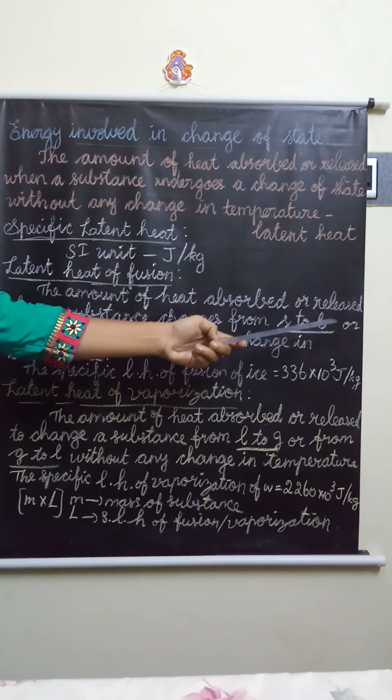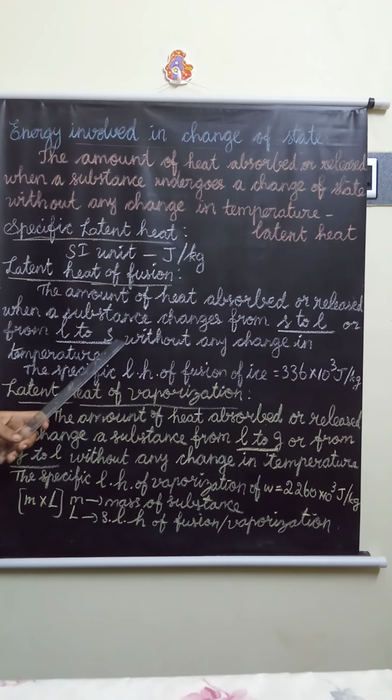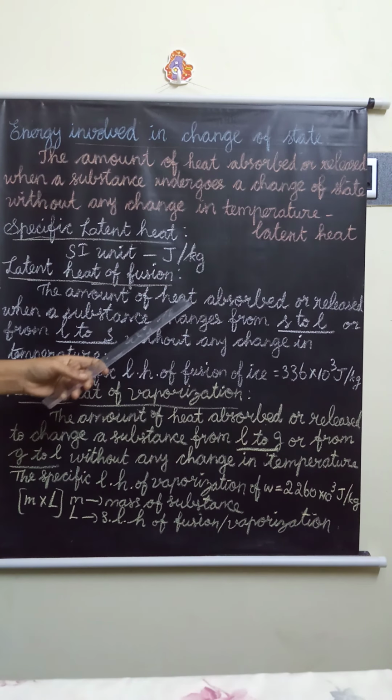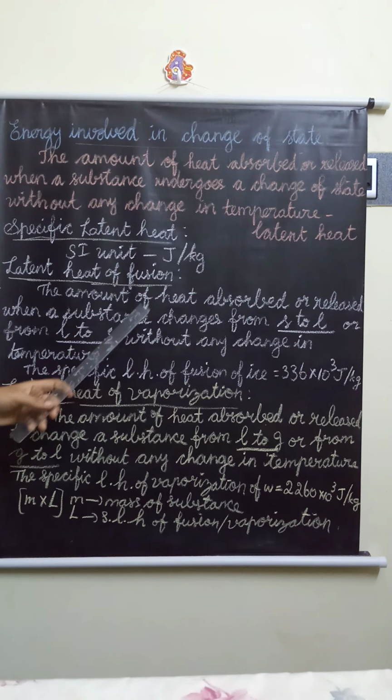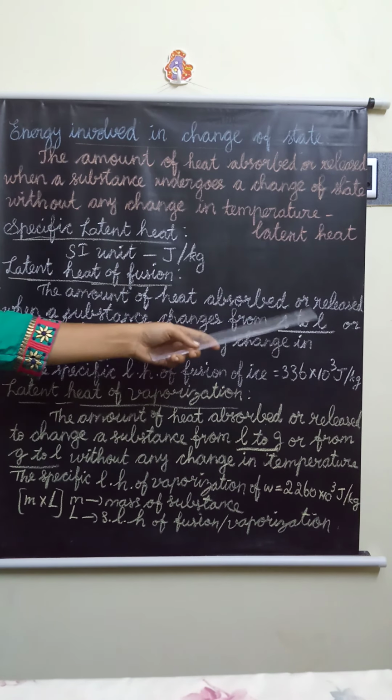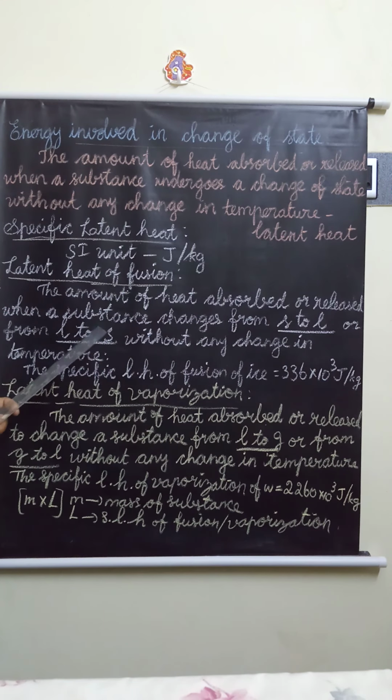Solid to liquid, or liquid to solid, without any change in temperature. It is called latent heat of fusion: the amount of heat absorbed or released when a substance changes from solid to liquid or from liquid to solid without any change in temperature. Latent heat of fusion is used for both. That means the amount of heat absorbed when a substance melts, or the amount of heat released when it